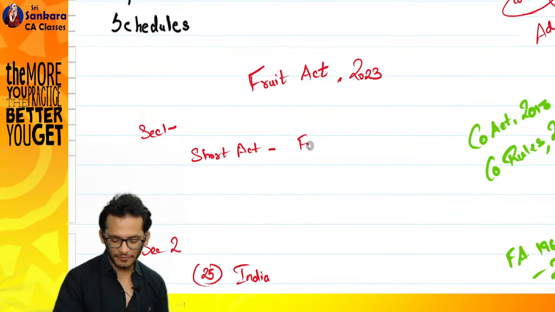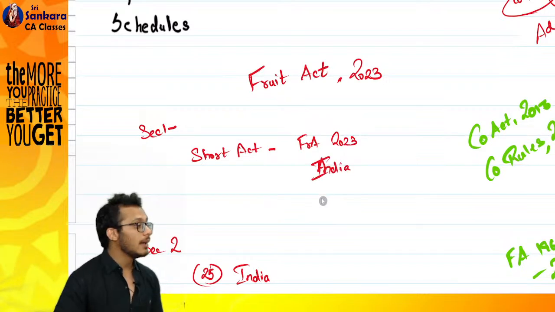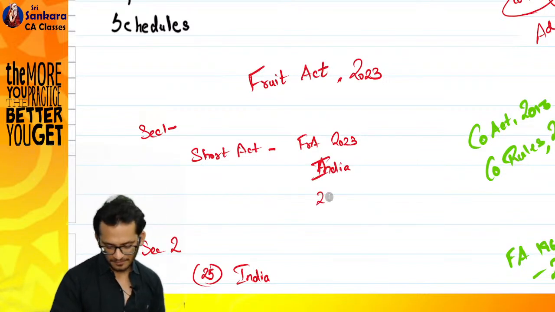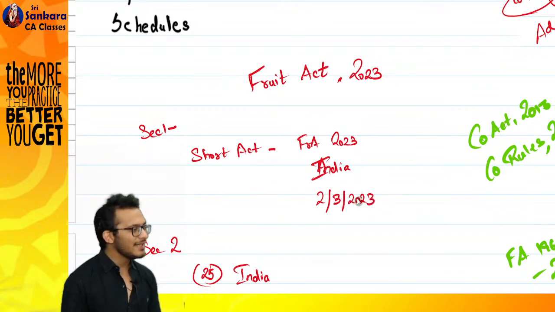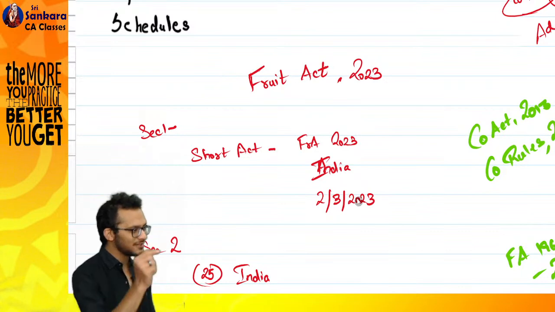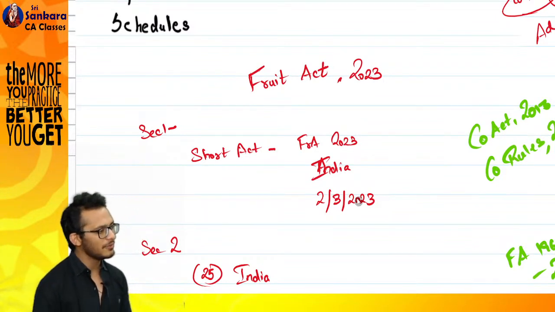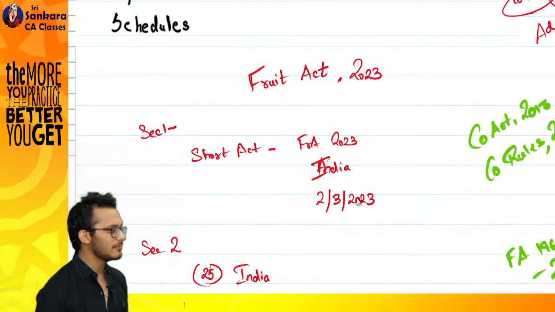Okay. Short title is Fruit Act 2023. It applies to the whole of India. Third one is commences from 2nd March 2023. Generally, you will start on a financial year date or on the first of a month, but okay, your choice. I told you, you're the lawmakers, you decide. You want to hang someone to death, you hang someone to death, I don't care.